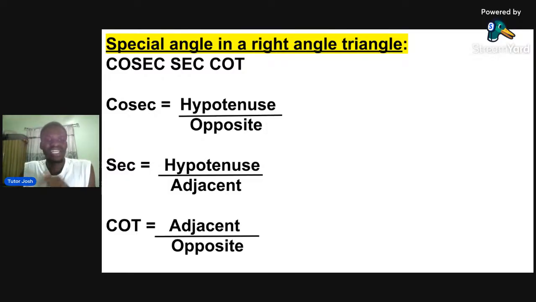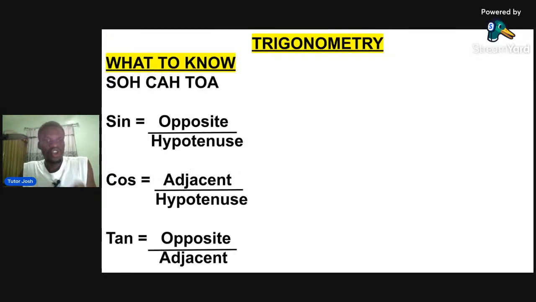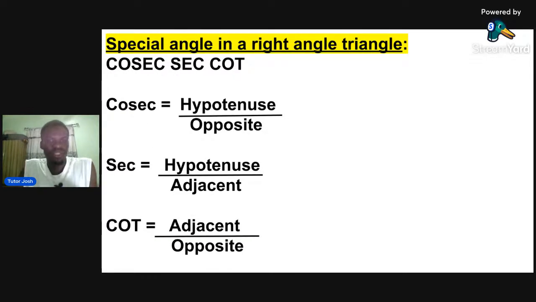Hypotenuse over adjacent is the what? Inverse of sec. Inverse of cos. Because cos, if you check this slide, cos is what? Adjacent over what? Hypotenuse. So the inverse of cos is going to be what? Hypotenuse over adjacent, which is actually sec.